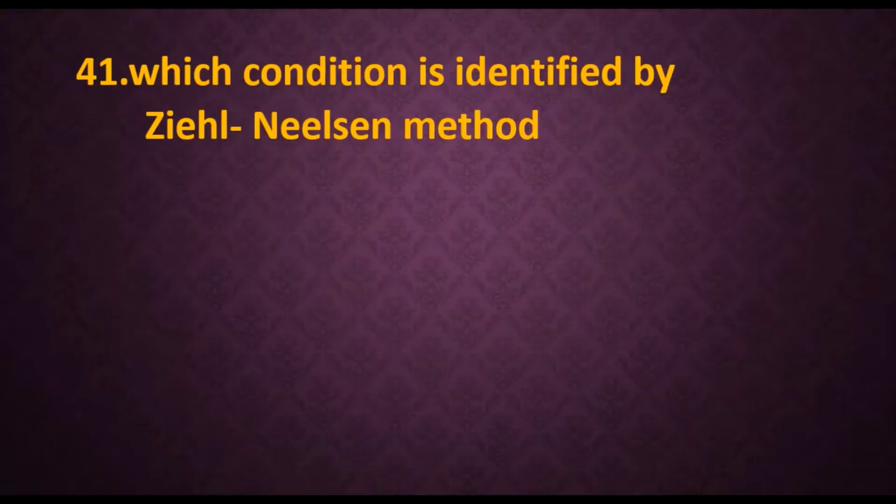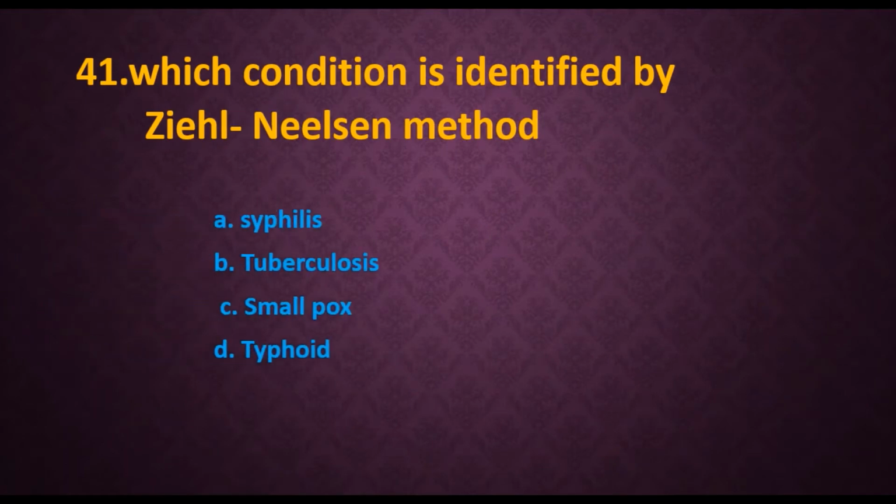Let's begin. 41. Which condition is identified by Ziehl-Neelsen method? Options are syphilis, tuberculosis, smallpox, typhoid, and the answer is tuberculosis. The Ziehl-Neelsen staining method is also called the acid-fast staining method.